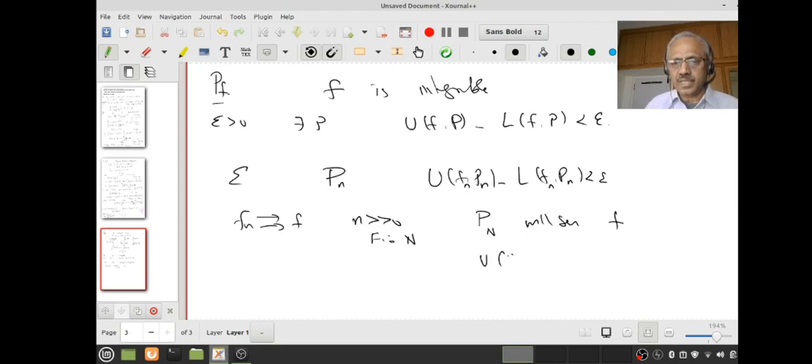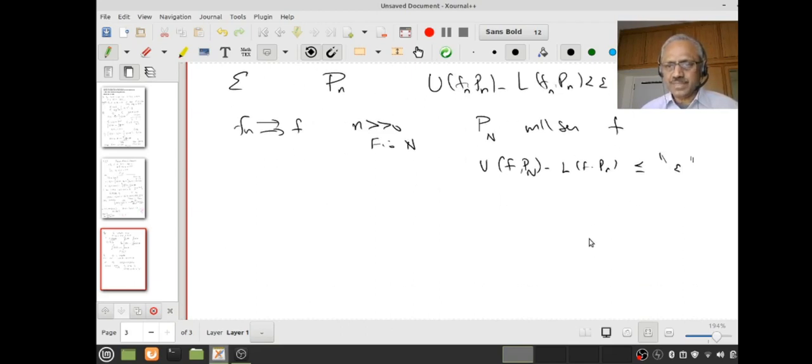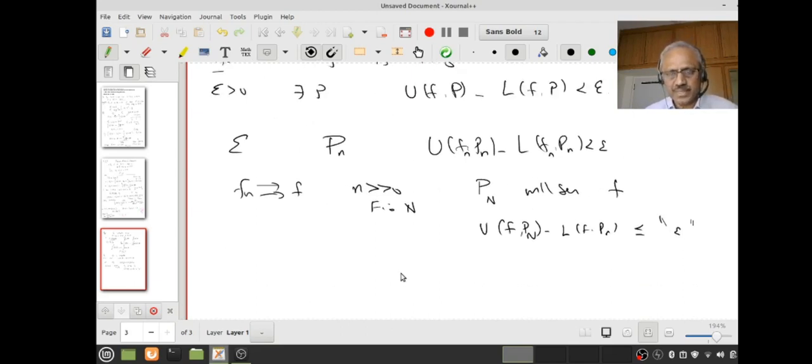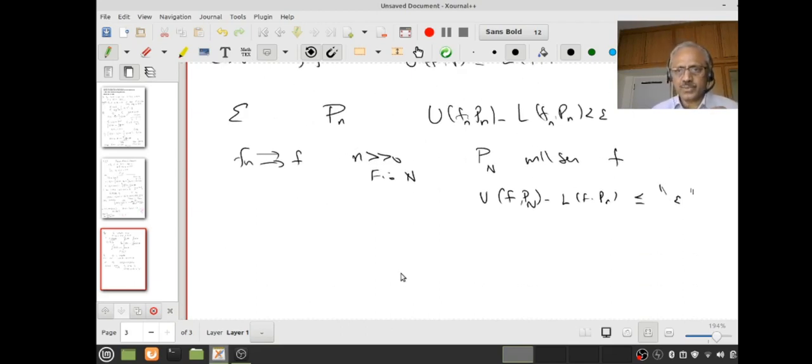That is, I expect U(Pn) minus L(Pn) for f will be something to do with epsilon, maybe a constant multiple of epsilon or something. This is what I should expect. It may or may not work, but this is how one explores the situation.